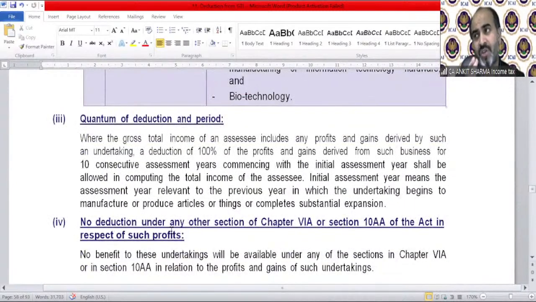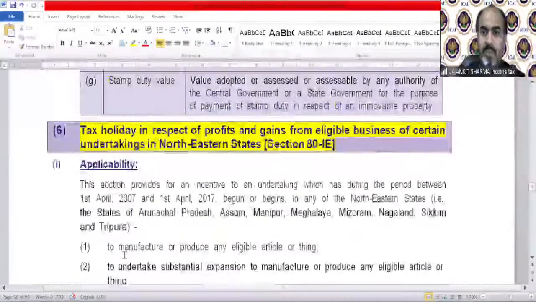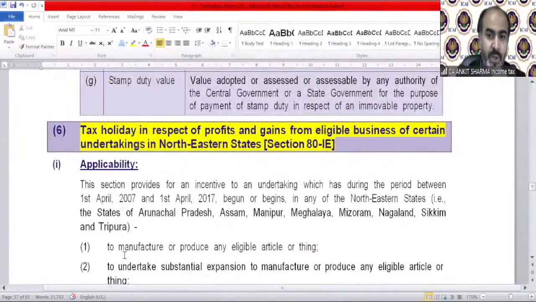In this deduction, I personally feel you should learn the names of the states also. I guess there are, just a second, there are total 1, 2, 3, 4, 5, 6, 7, 8 states. So you have to learn them.